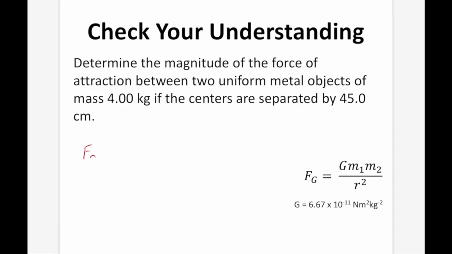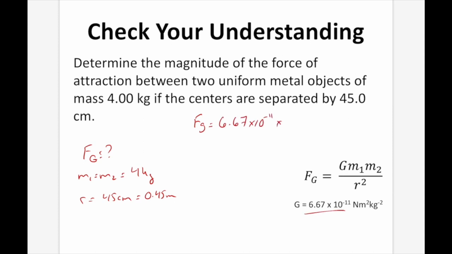So we're looking for Fg, that's our question. We're told that mass 1 equals mass 2, which equals 4 kilograms, and that the r value between them is 45 centimeters, which equals 0.45 meters. So we get Fg equals our G value, which is 6.67 times 10 to the negative 11, times mass 1 times mass 2, divided by 0.45 squared. That gives us an Fg value of 5.27 times 10 to the negative 9.